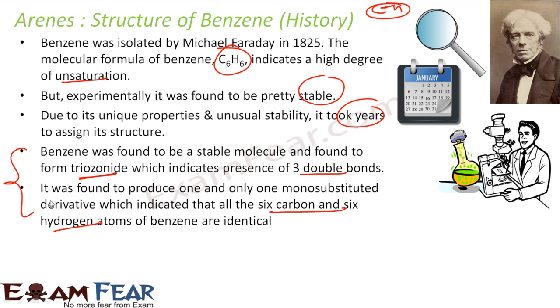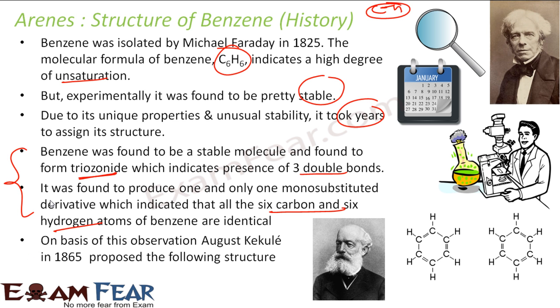So with these 2 pieces of information and a lot of thought and some guesswork also, I'll say, this guy August Kekulé in 1865 proposed the structure of benzene has to be this structure. He proposed 2 structures of benzene actually, and he told that the structure came in his dreams, that he saw some snakes in this kind of fashion. So these were the 2 structures of benzene proposed in 1865, and that's true actually.